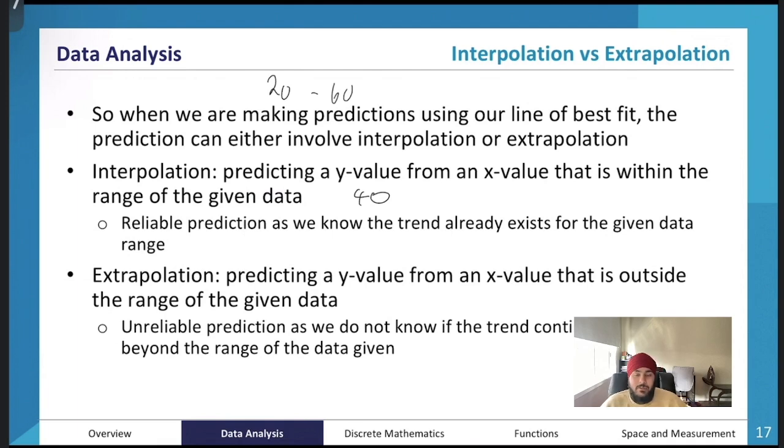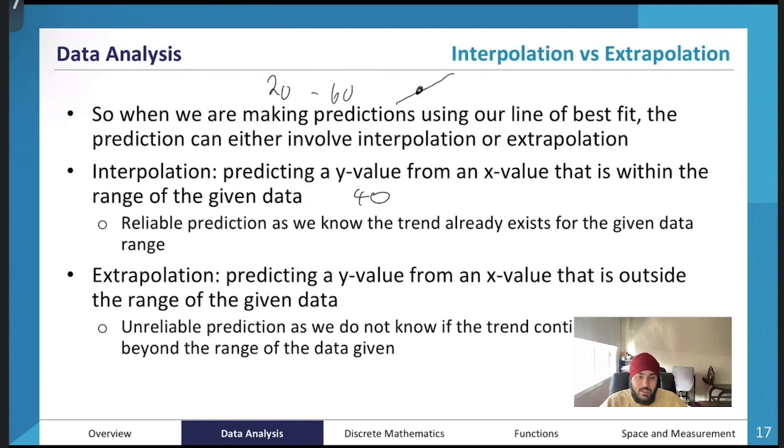So interpolation is predicting a Y value from an X value that is within the range of the given data. And we say that interpolation is reliable. The reason why it's reliable is because we already know that the trend exists for the given data range. Let's just say the trend is increasing. We already know that between 20 and 60, the trend is increasing. So if we predict a certain value that is within this data range, we already know the trend exists, so thereby the value that we predict is likely to be reliable.